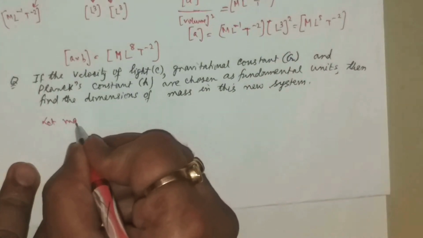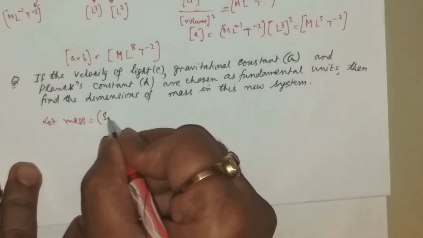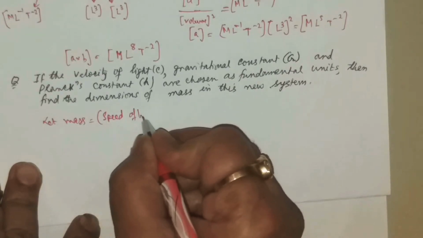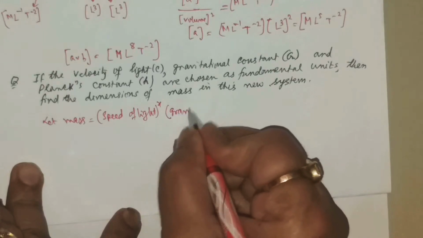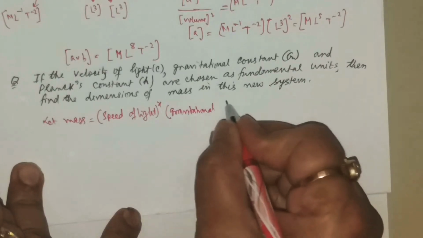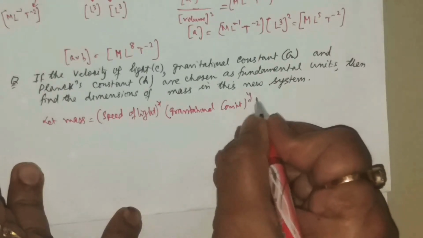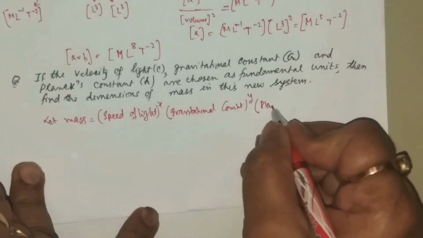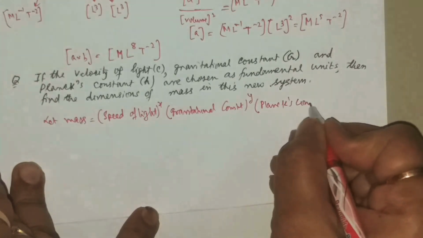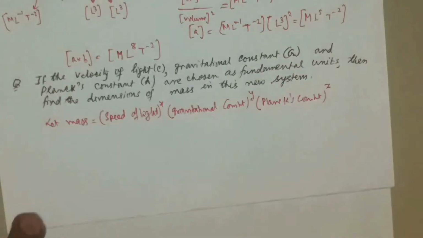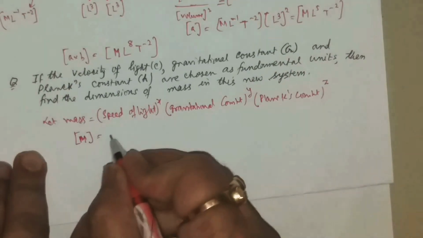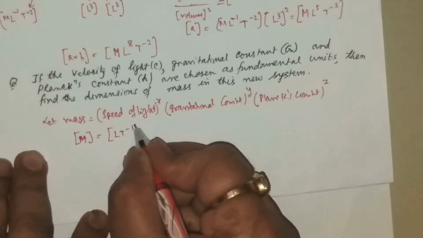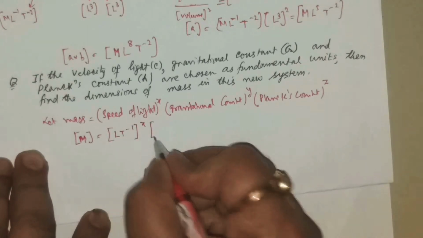Let us say mass is equal to speed of light to the power x, gravitational constant to the power y, and Planck's constant to the power z. Now let us write it in our terms. This is M. Speed means L T to the power minus 1, to the power x.